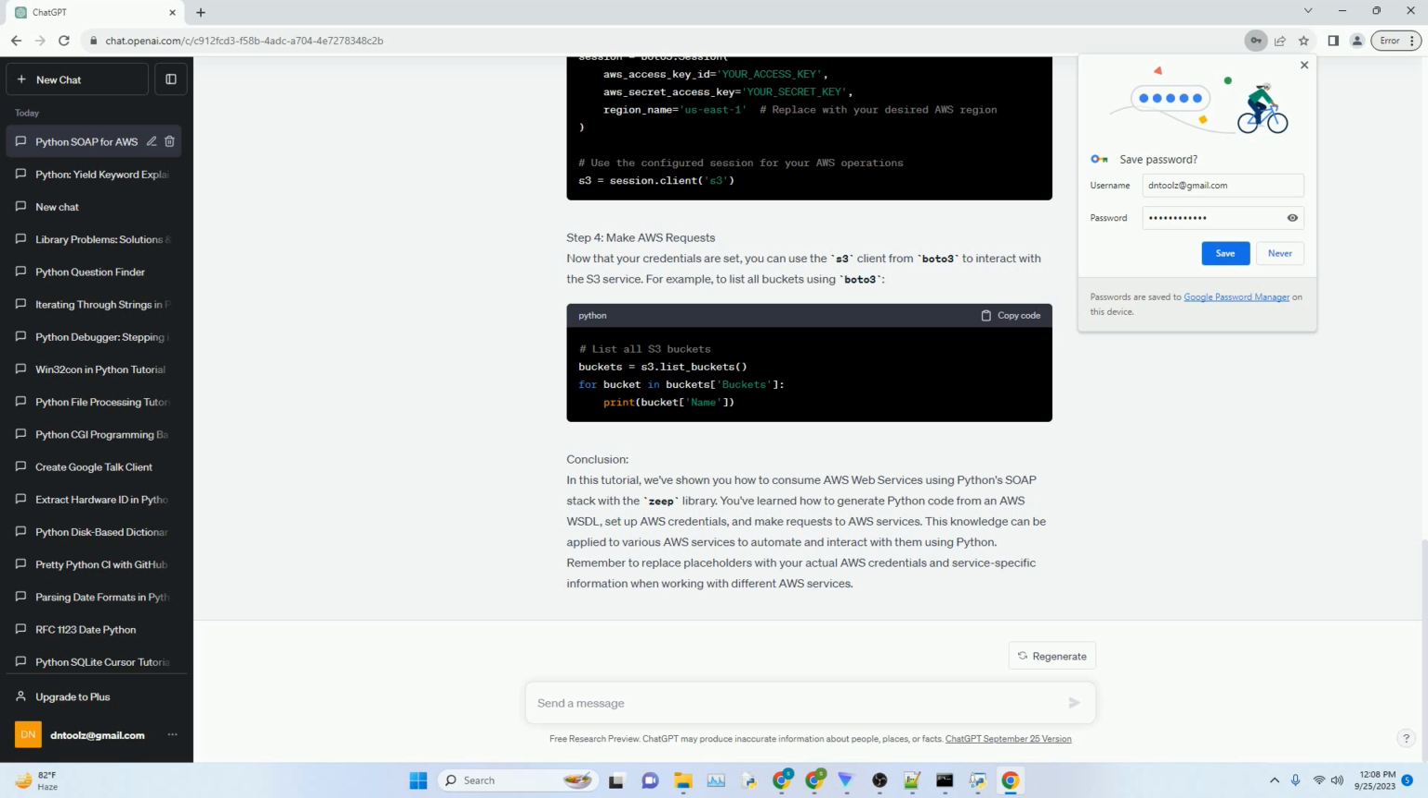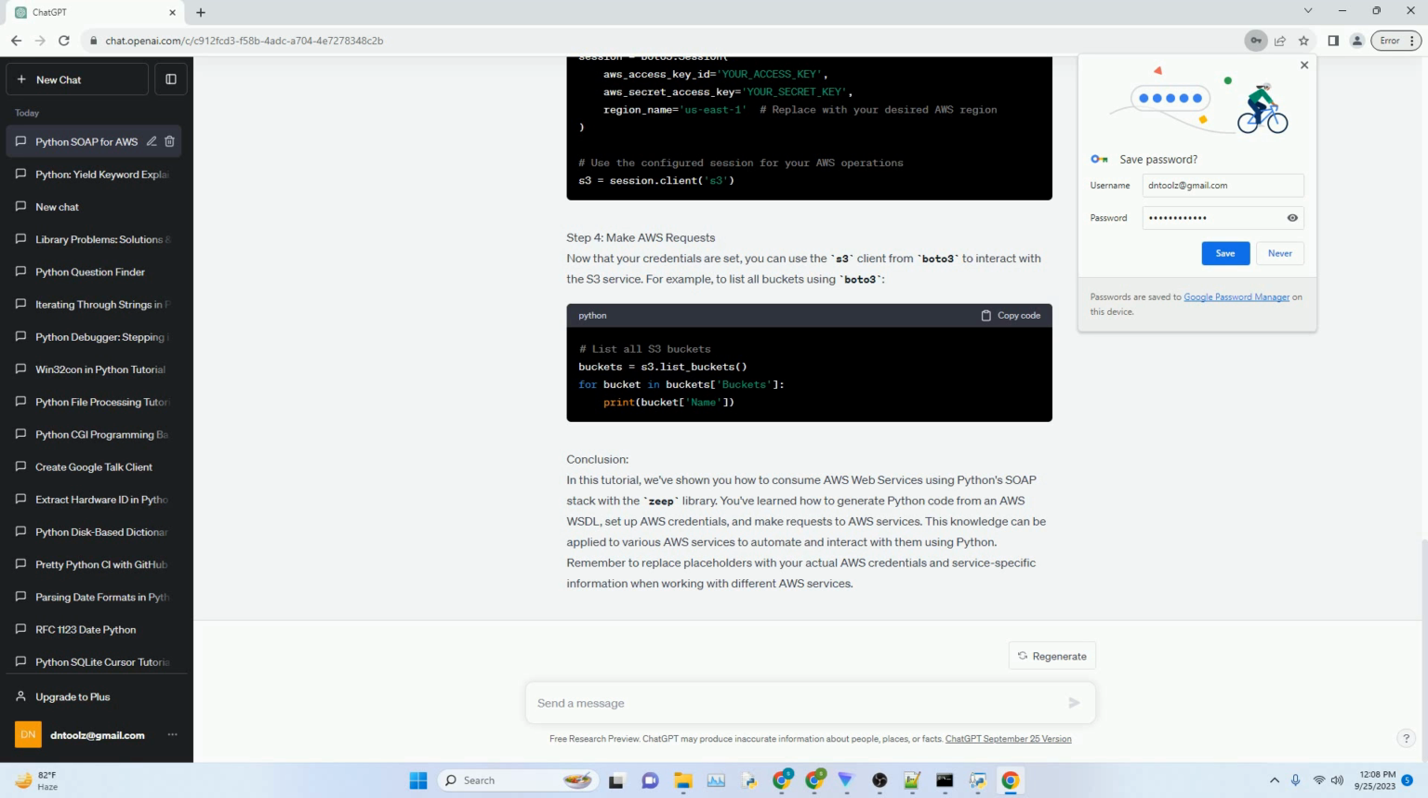Step 4. Make AWS requests. Now that your credentials are set, you can use the S3 client from Boto3 to interact with the S3 service. For example, to list all buckets using Boto3.